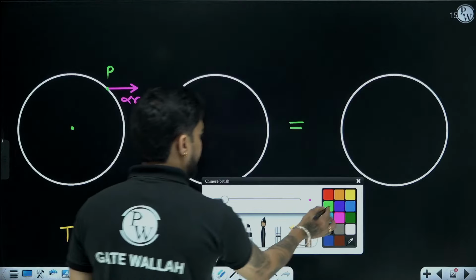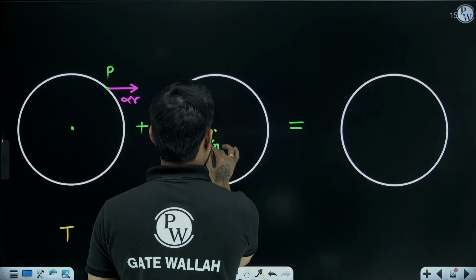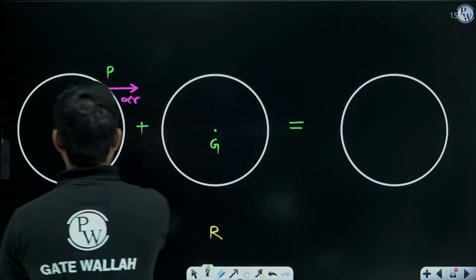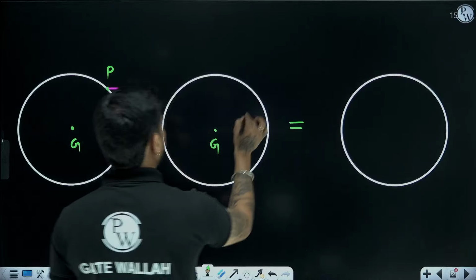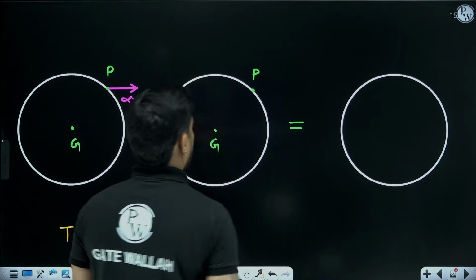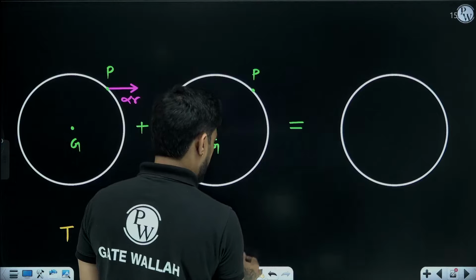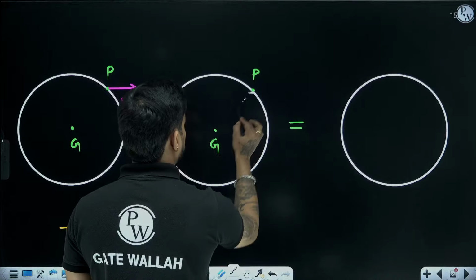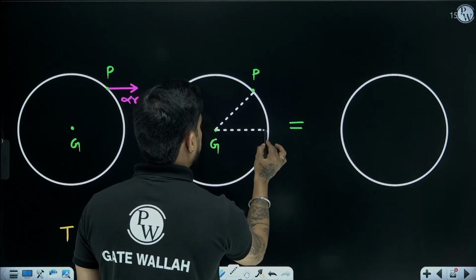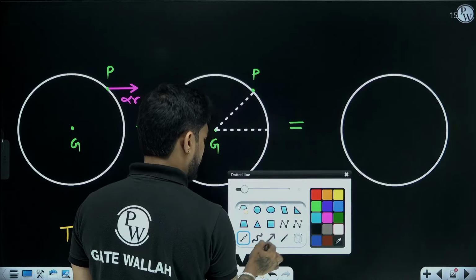But in case of pure rotation, we will assume it is under pure rotational motion about point G. In that case, what will be the acceleration?